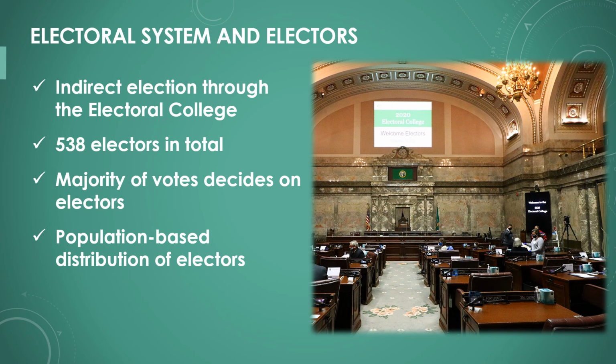The electors are determined in the states according to the majorities in the election. In most states, the candidate with the majority of votes receives all of the state's electors. The number of electors in a state corresponds to the number of its representatives in Congress, which overrepresents less populous states. There are a total of 538 electors, and the absolute majority is 270 votes.